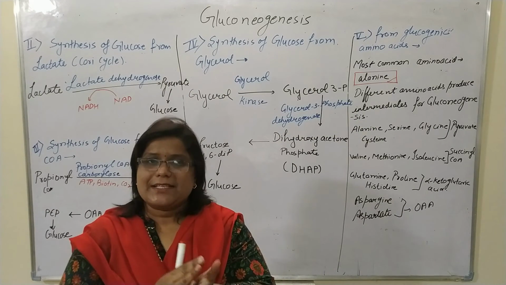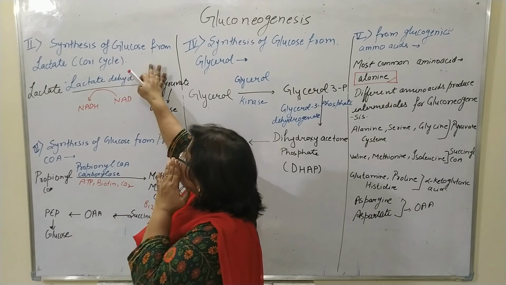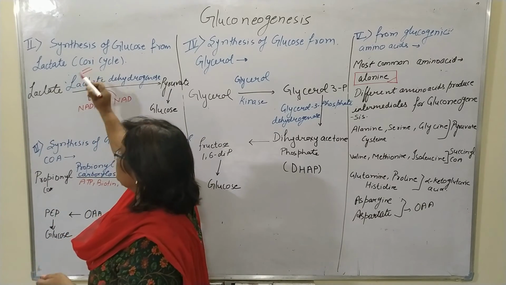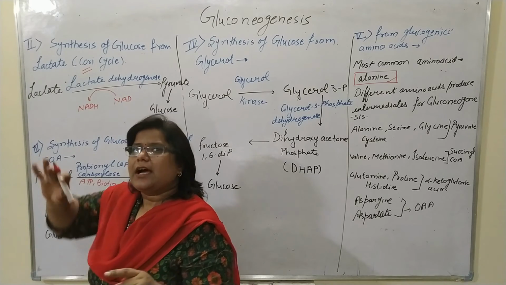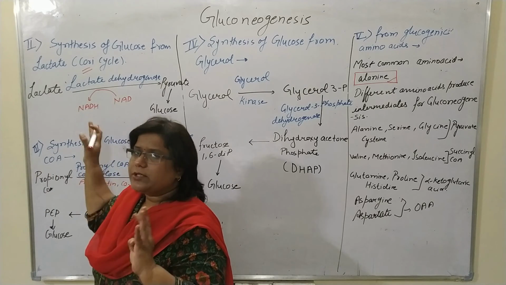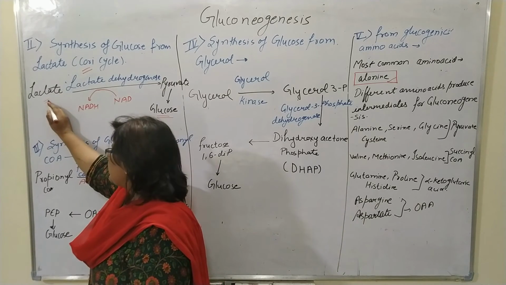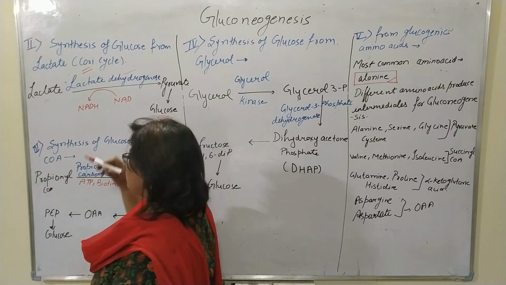Now come to the next gluconeogenesis procedure. Here glucose is generated with the help of lactate, and this cycle is known as the Cori cycle. I will make a separate video for the Cori cycle, but I am just giving the introduction. The enzyme used for this purpose is lactate dehydrogenase.